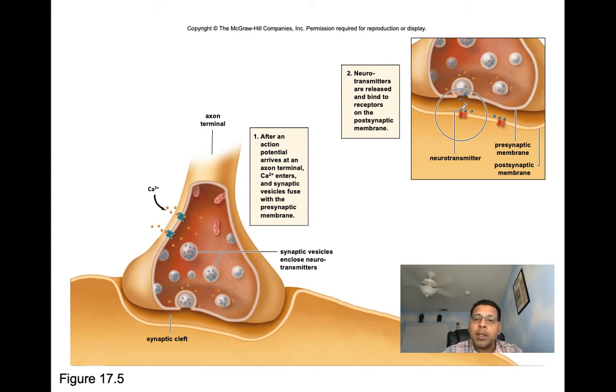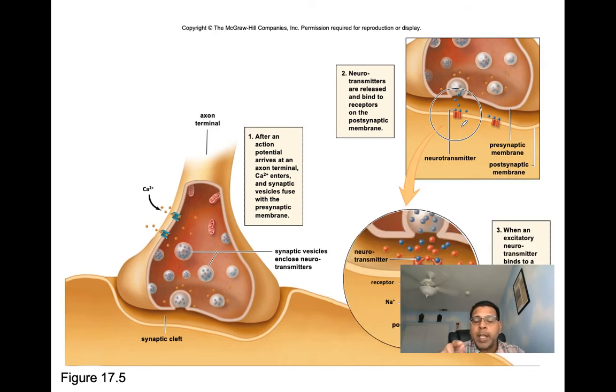So here we can see then when that neurotransmitter gets released, the neurotransmitter is going to go across the synaptic cleft, and it's going to bind to receptors on the postsynaptic neuron's membrane. So when these receptors now have their neurotransmitter bound to them, this is going to allow them to open up. And when these receptors open up, they are going to allow ions to cross. Now here we see sodium crossing. Now when sodium crosses, we have seen the voltage on the inside is going to become more positive.